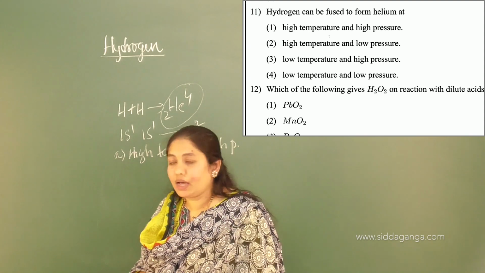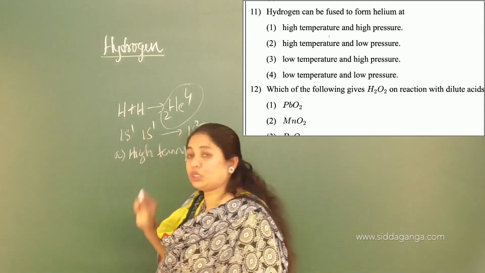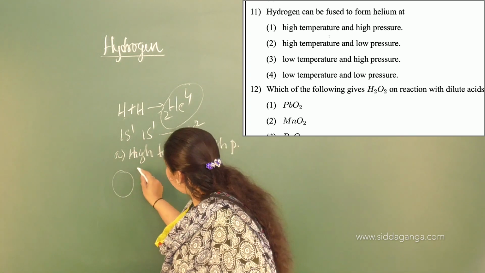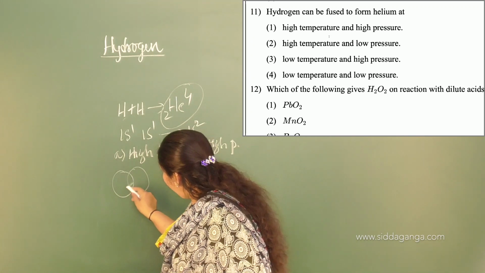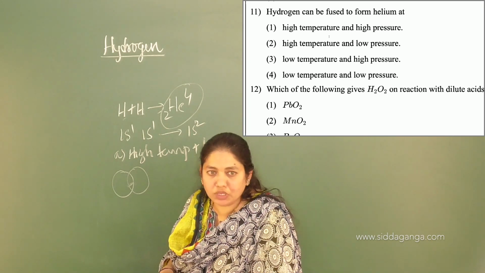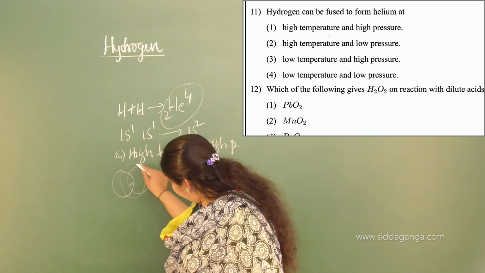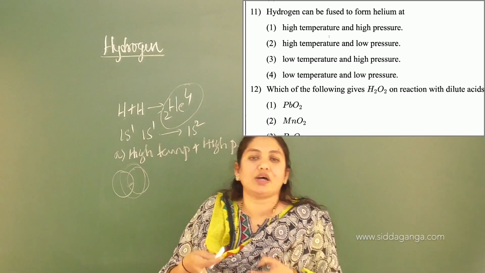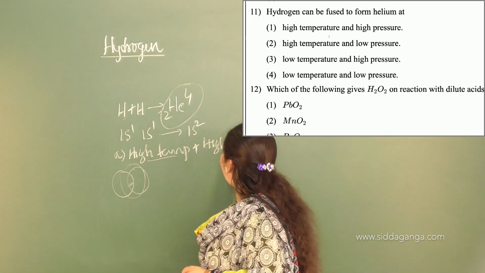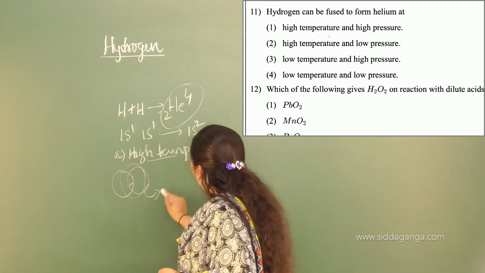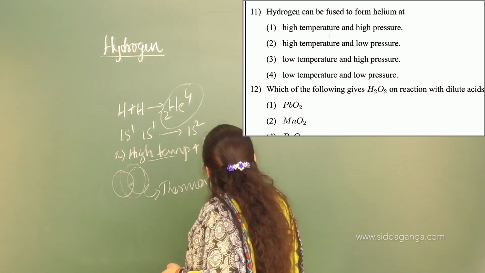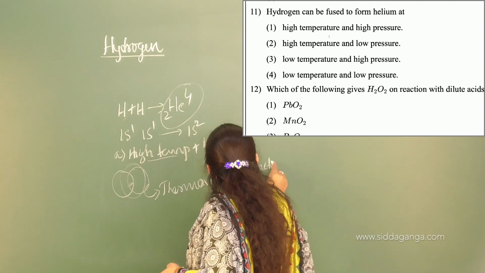Because in the fusion of two hydrogen atoms, as they are positively charged, whenever two atoms fuse there will be attractive forces as well as repulsive forces. In order to overcome the repulsive forces between the two positively charged nuclei, there should be high temperature and high pressure. These reactions are called thermonuclear reactions. This is nothing but fusion.